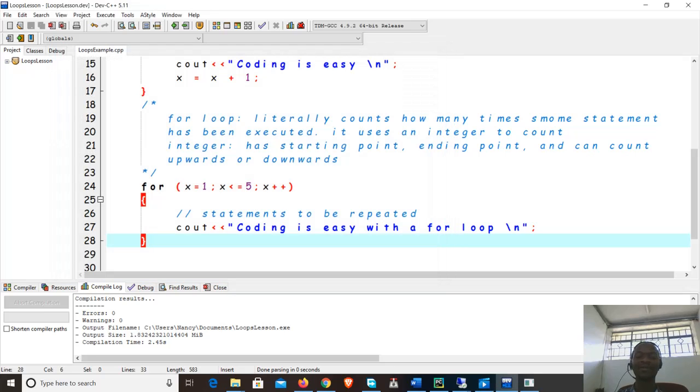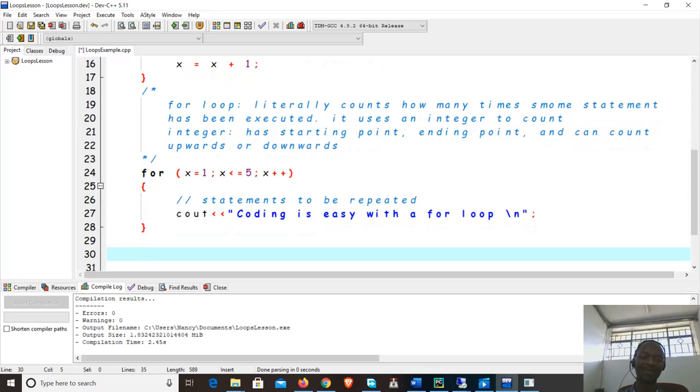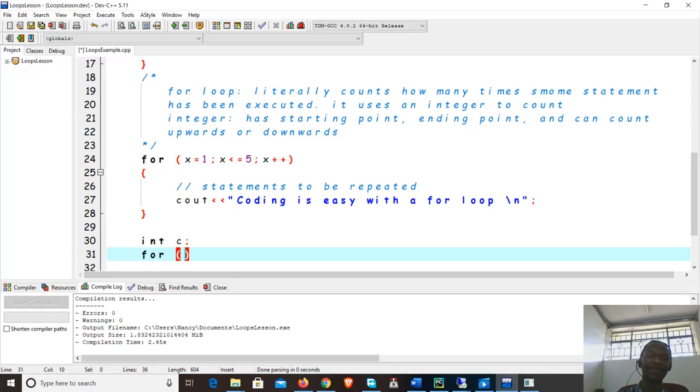Let's do another one where we can count backwards. I'll give an example here. I will put a new variable here. I'm going to call it B. Let me just call it C. Then I'll say for, I want C to begin from 10, and then C should be greater than or equal to 3. I want to count from 10 to 3, and so you see when you're counting downwards, even the sign here is going to change. It becomes greater than or equal to. Then you say C minus minus. Here we said x plus plus, but now here we are saying C minus minus, meaning we're counting downwards.